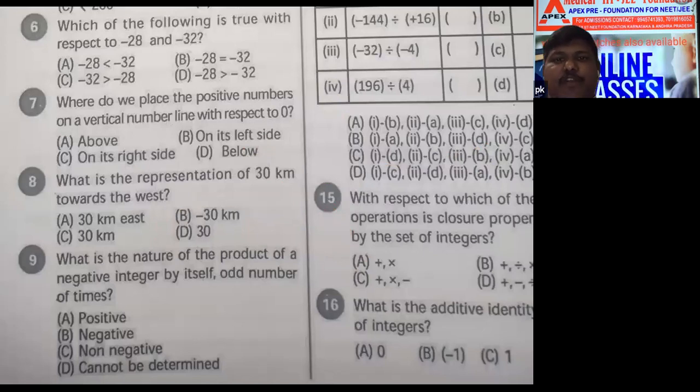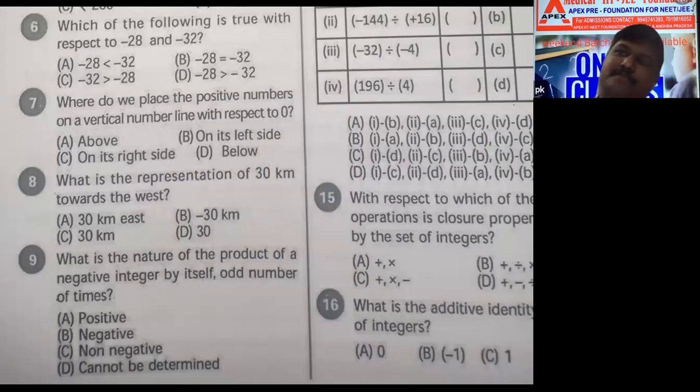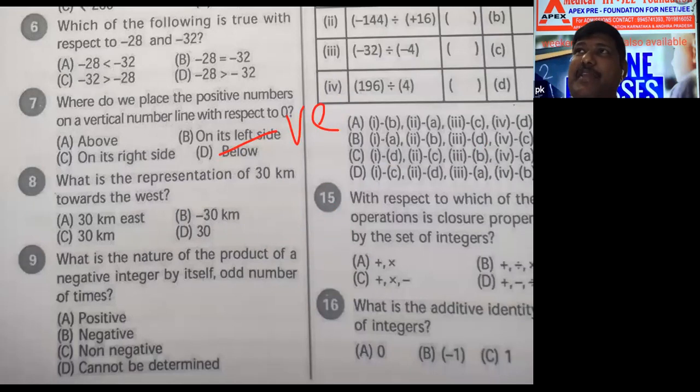What is the nature of the product of a negative integer by itself? Odd number of times. What they said, odd number of times. Nature of negative numbers, negative only, no? Odd number of times. If you take odd number of times means 3 times, 5 times, 7 times, 9 times, 12 times. The odd number of times, if you take an even number of times, always